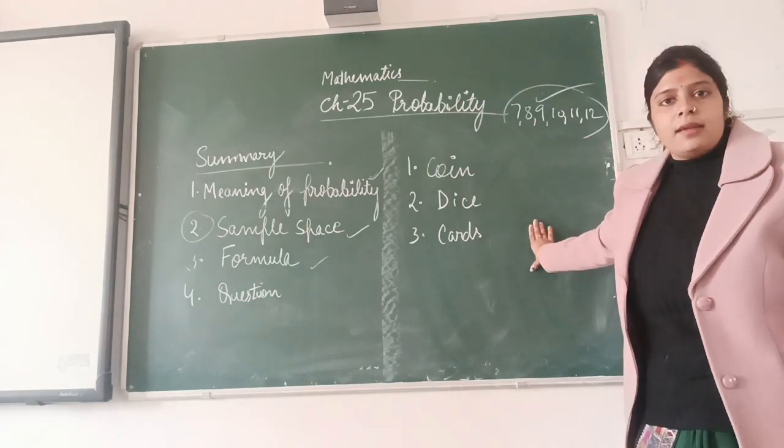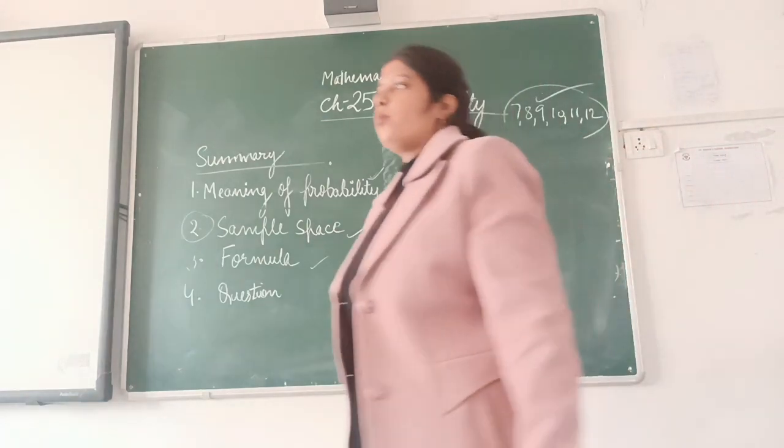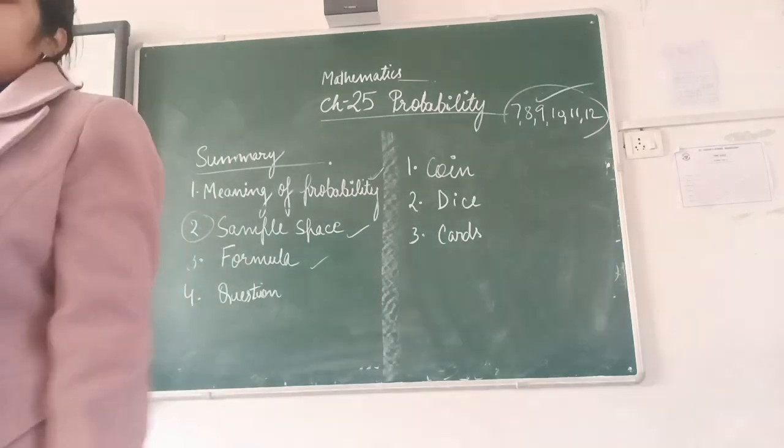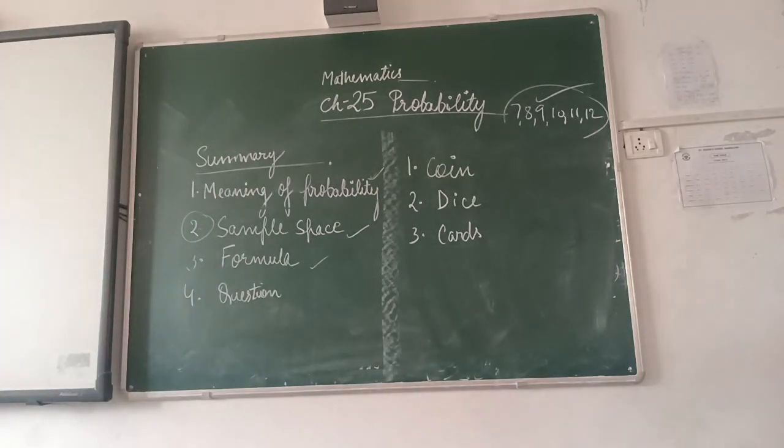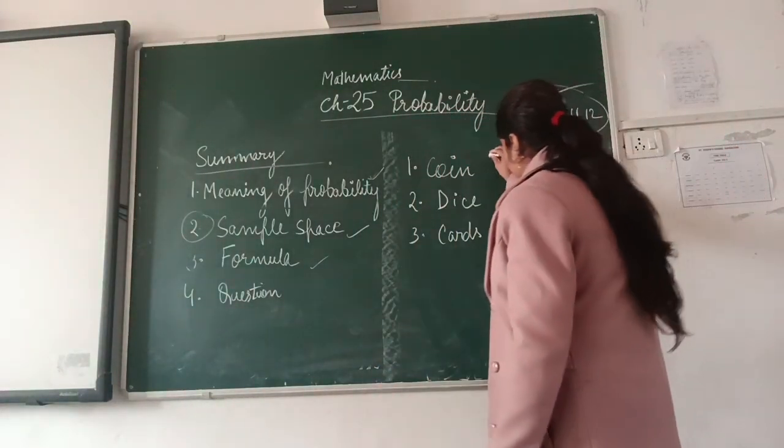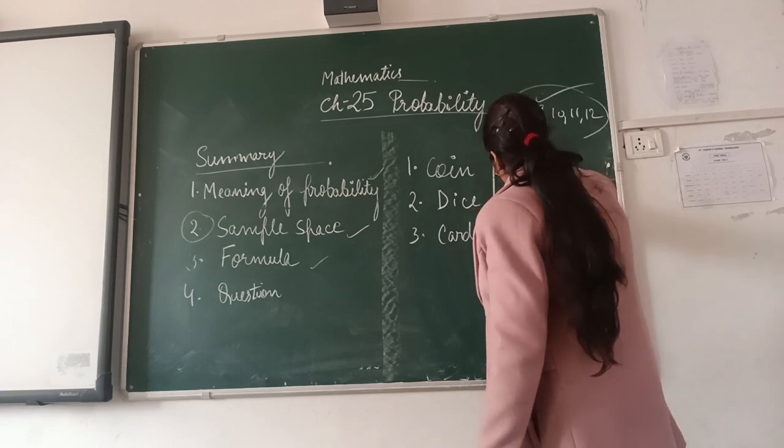Now the question arises, what is sample space? Write down the definition of the sample space. It is a collection of all possible outcomes.